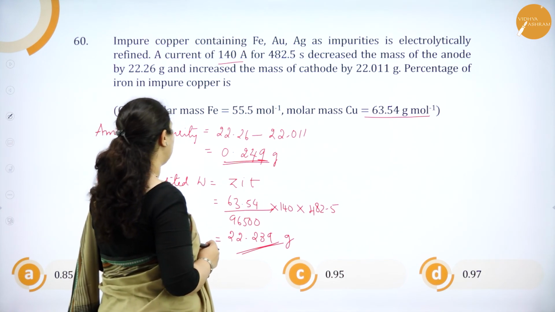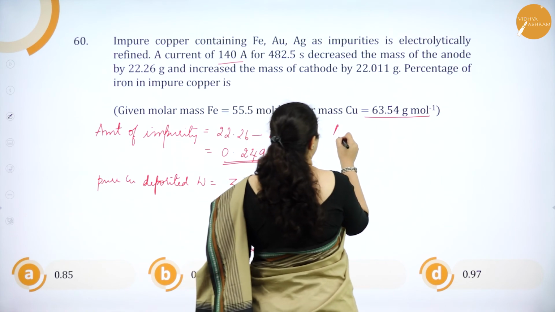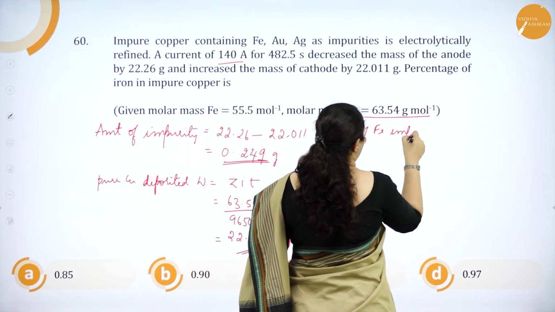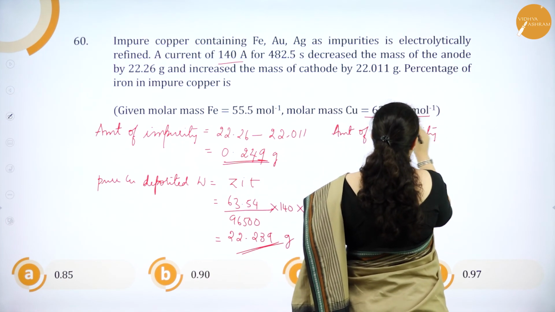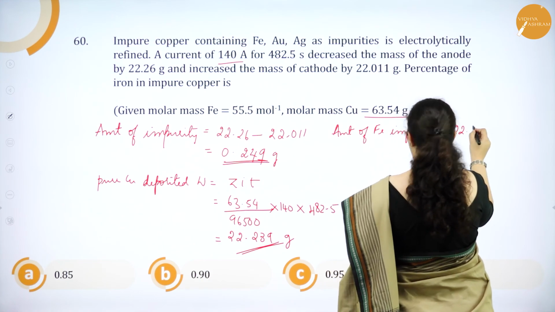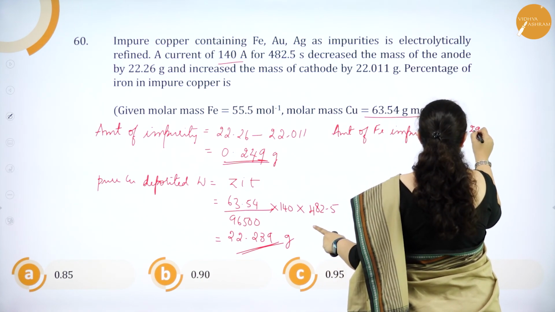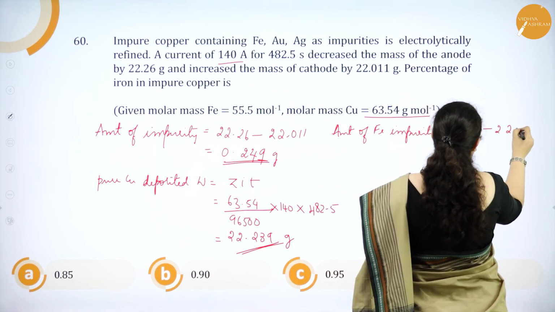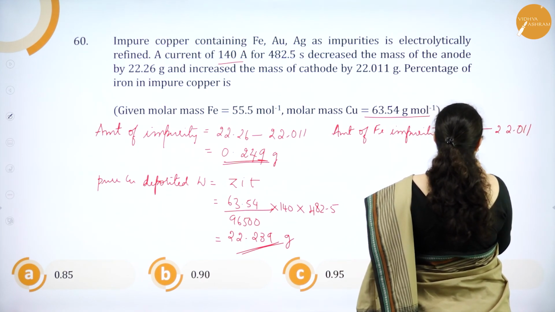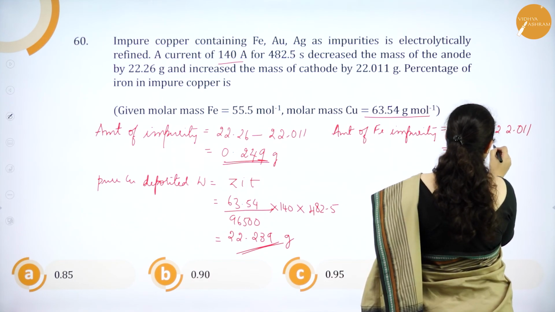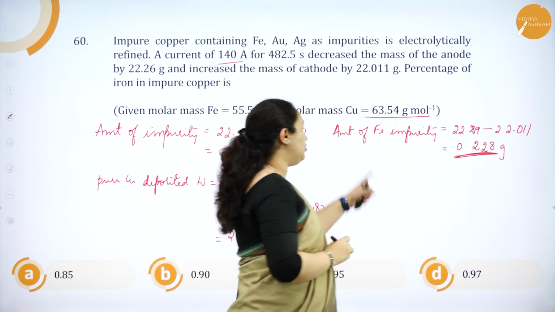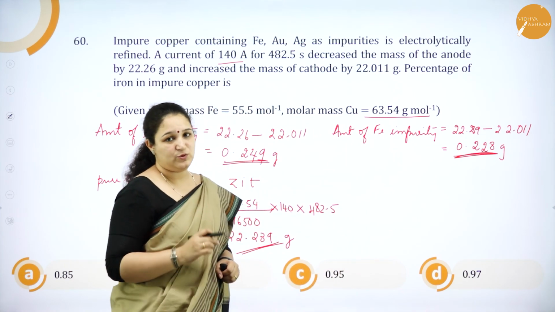The amount of iron impurity is equal to 22.239 minus 22.011. Okay, this is 0.228 grams. This is the amount of iron impurity which we got.